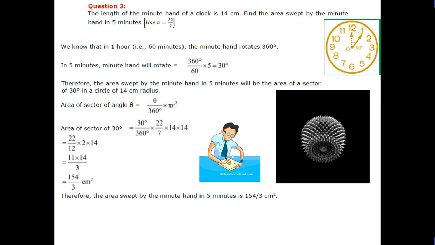Now students, question number 3: the length of the minute hand of a clock is 14 centimeter. Find the area swept by the minute hand in 5 minutes, using pi is equal to 22 upon 7. We know that in 1 hour there are 60 minutes, and the minute hand rotates 360 degree. In 5 minutes it rotates 30 degree. Therefore, the area swept by the minute hand in 5 minutes will be the area of the sector of 30 degree in a circle of 14 centimeter radius. Area of sector of angle theta is equal to pi r square theta upon 360. Area at angle 30 degree is equal to 154 upon 3 centimeter square.